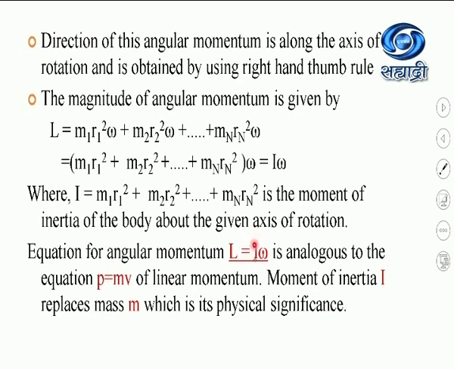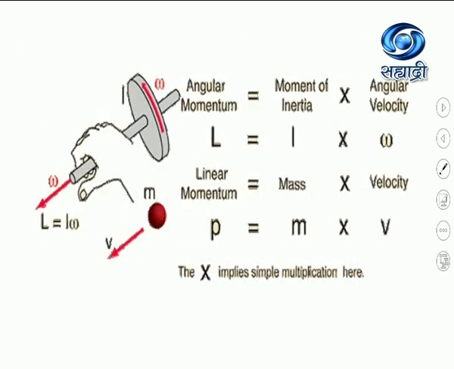Again, this moment of inertia I in rotational motion is analogous to the mass in translational motion, so that we can say that angular momentum in rotational motion is the analogous quantity to linear momentum in translational motion. So now this analogy between the linear momentum and angular momentum we can make clear here.